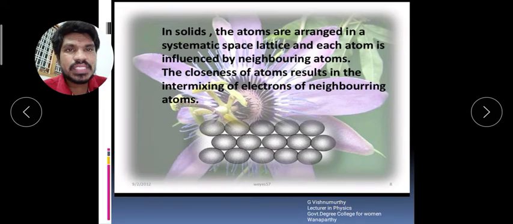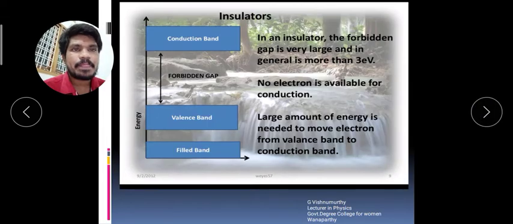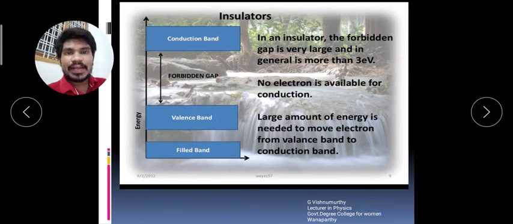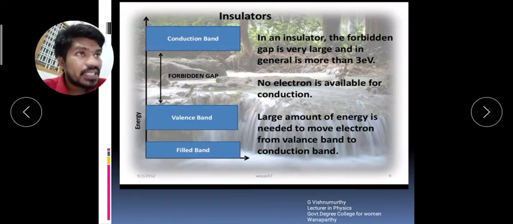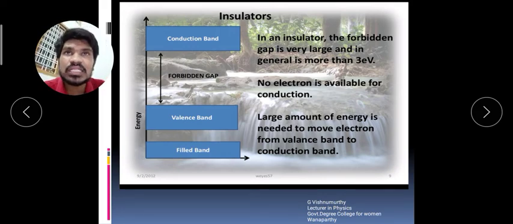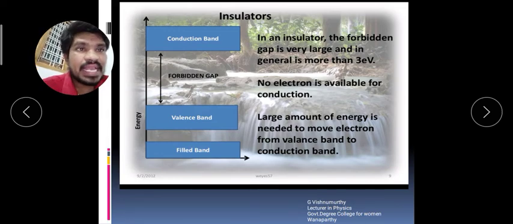Okay, so these are solids. And you know that insulators do not allow current conduction because there are no free electrons or valency electrons in the insulators. In an insulator, the forbidden gap is very large and in general is more than 3 electron volts.